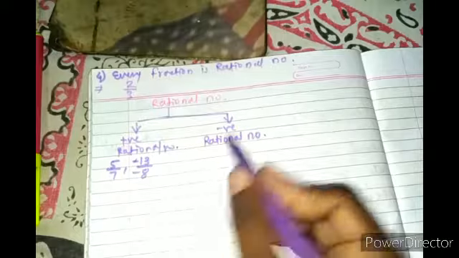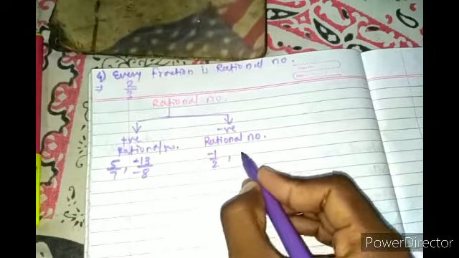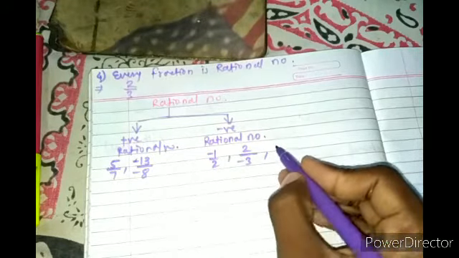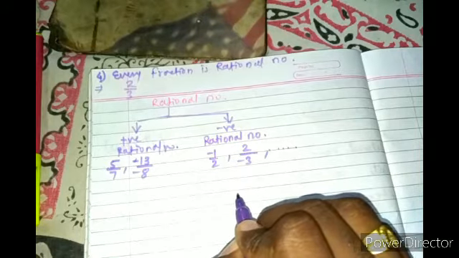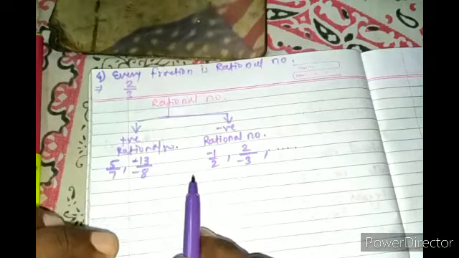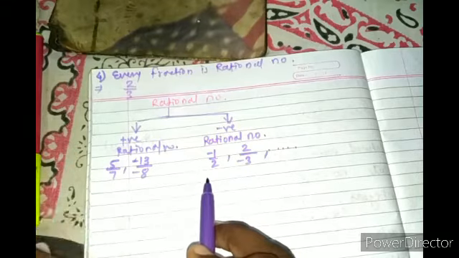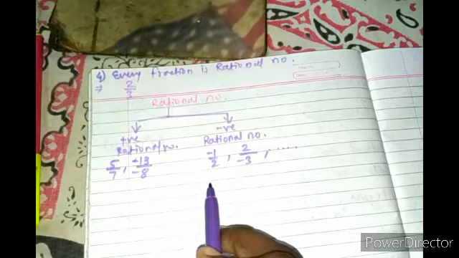Then what about the negative rational number? In a negative rational number, you can take minus 1 by 2, 2 by minus 3, right? All such numbers come under the category of negative rational numbers. The only thing is that in a negative rational number, one of them would be negative. Out of numerator and denominator, one should be negative, right? In that case, we can say it comes under the category of negative rational number.